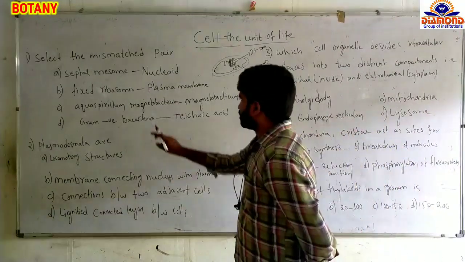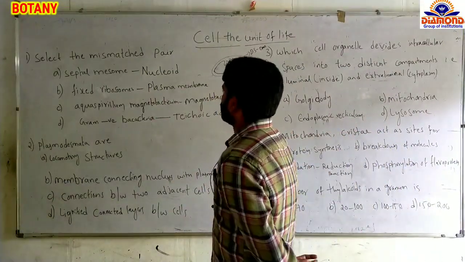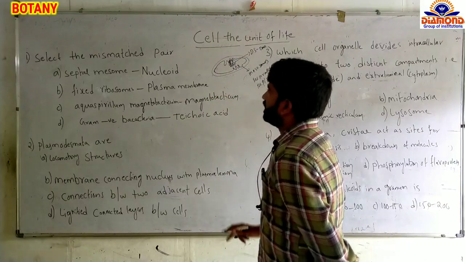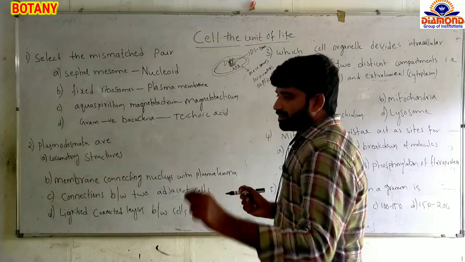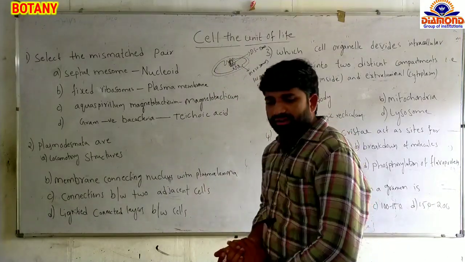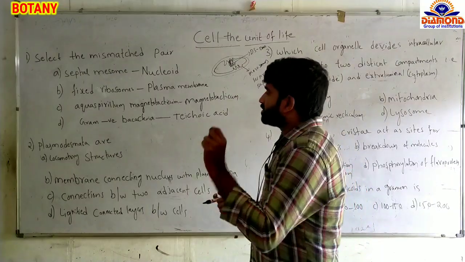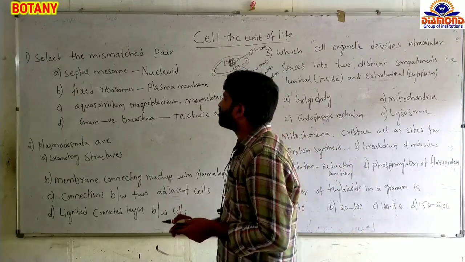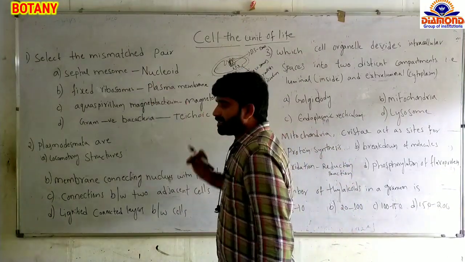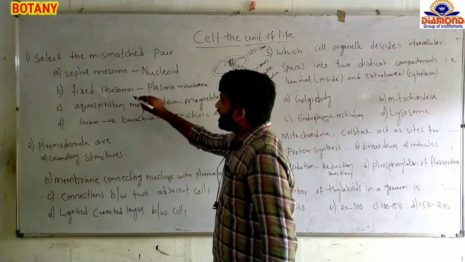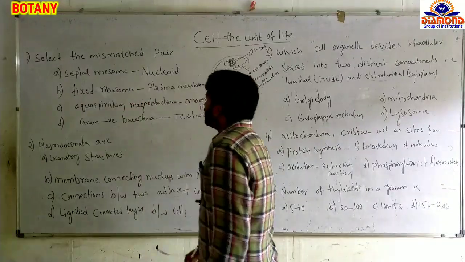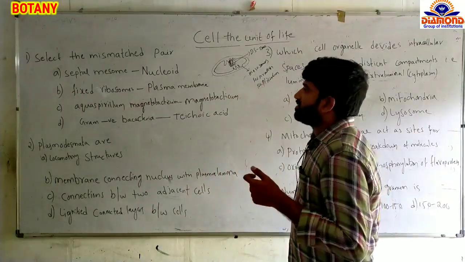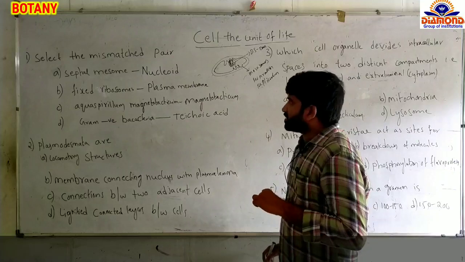And option B, fixed ribosomes. In prokaryotic organisms and eukaryotic organisms, the common non-membrane bound structures we call ribosomes. They are involved in protein synthesis. So they are given as fixed ribosomes. Why do we call them fixed ribosomes here?